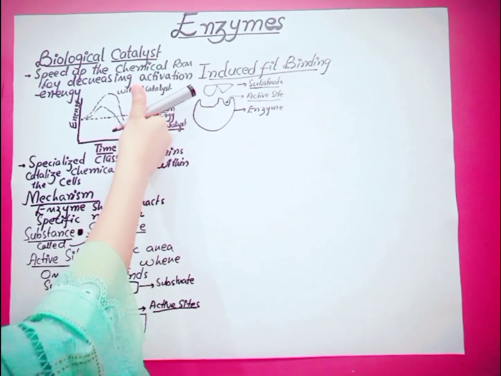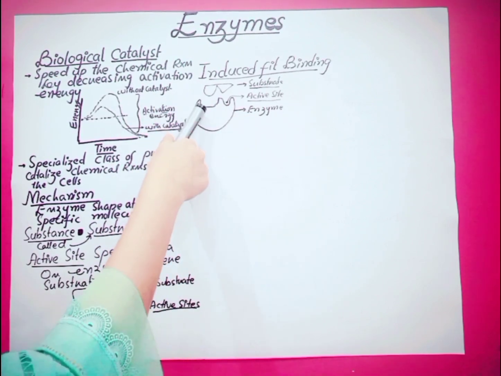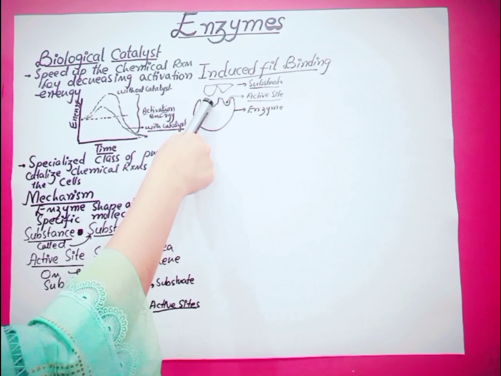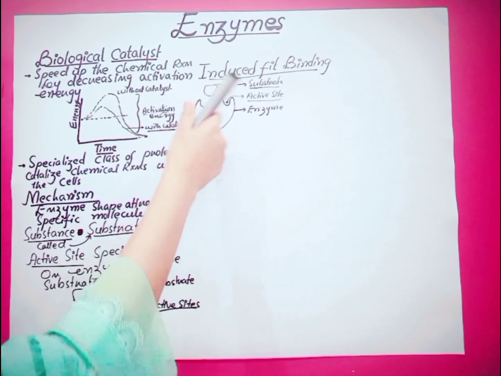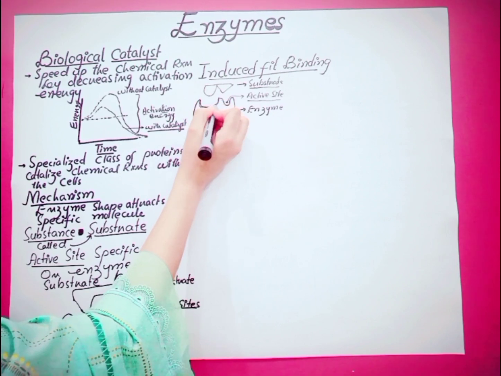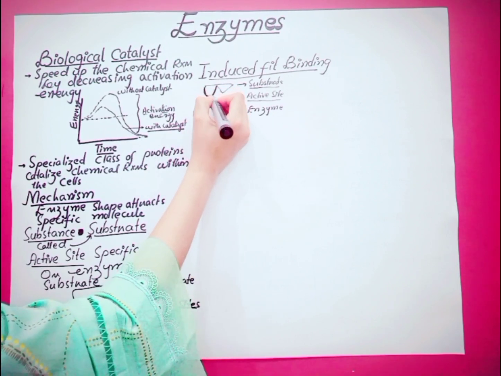The substrate is entering the active site. Here you can see there is a difference in the shape of the enzyme as compared to the substrate. The enzyme is in this shape while the substrate is in circular form.